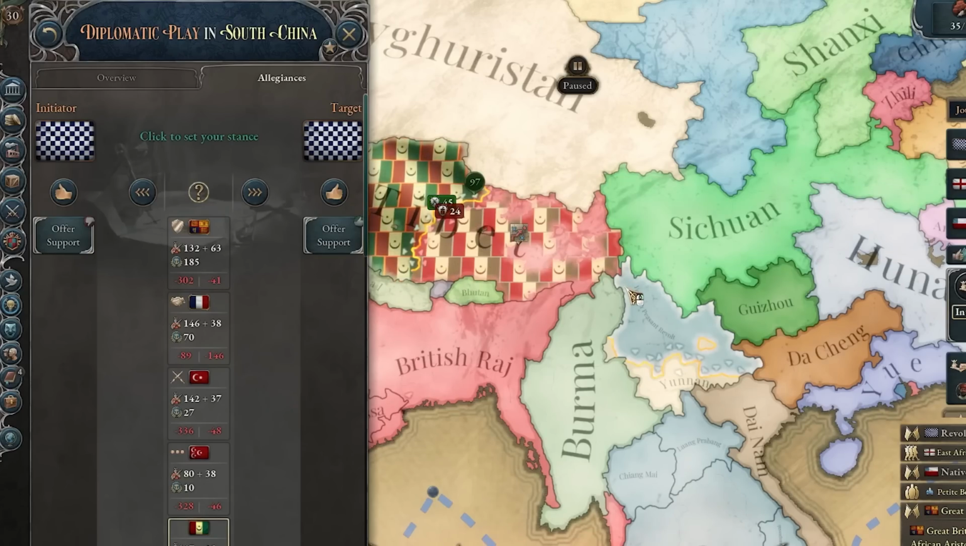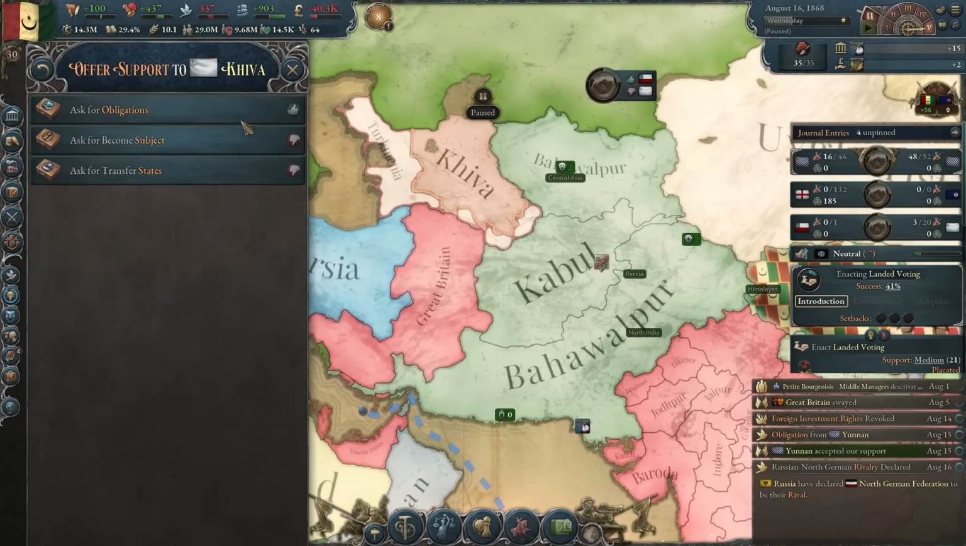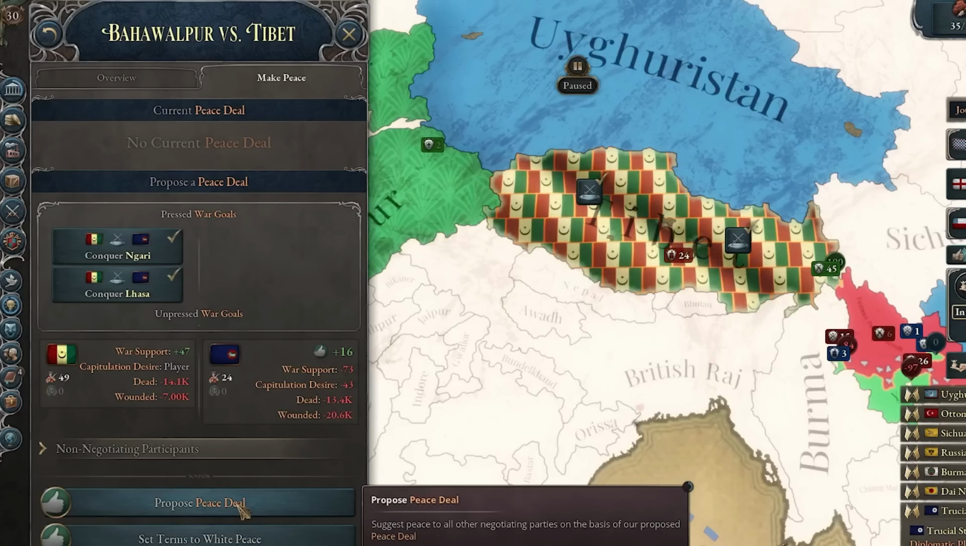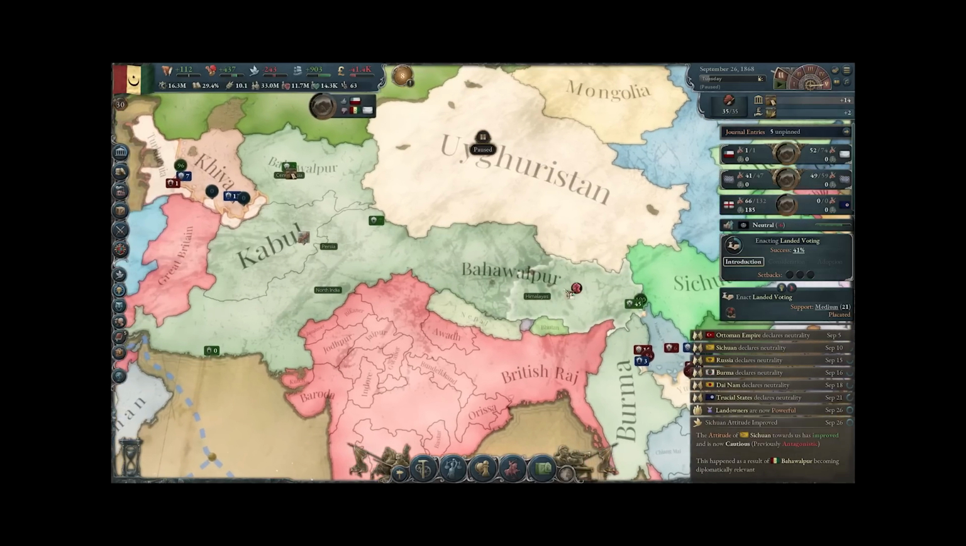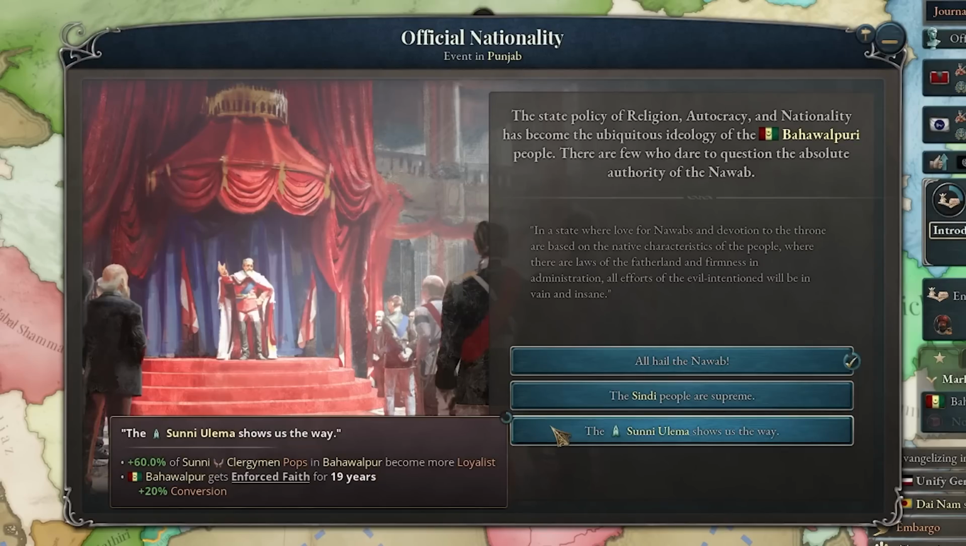Now after I annex Tibet, I also have a connection to Yunnan. So I could help them for an obligation, yes. And also Khiva needs help for an obligation again. Sure, why not? Although I'm losing a lot of money on those wars. Well, time to annex Tibet. They 100% deserve it. Yunnan has been saved. Religion, autocracy and nationality completed. I guess more conversion is not too bad.